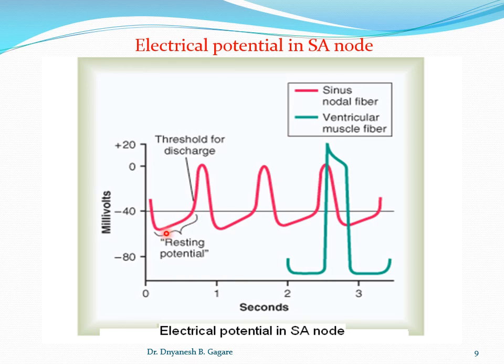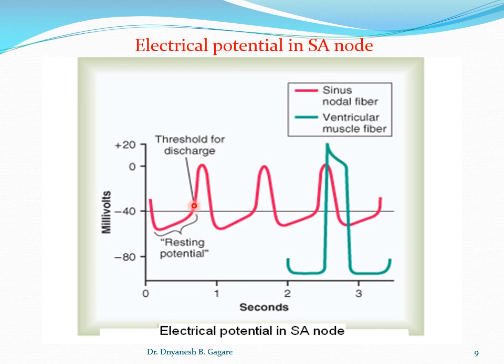That means we can say that the potential increases towards the positive side and it goes up to minus 40. As soon as it reaches minus 40, because minus 40 is the threshold value for the pacemaker SA nodal fiber, as soon as it reaches minus 40 millivolt, it leads to the rapid opening of slow calcium sodium channels.